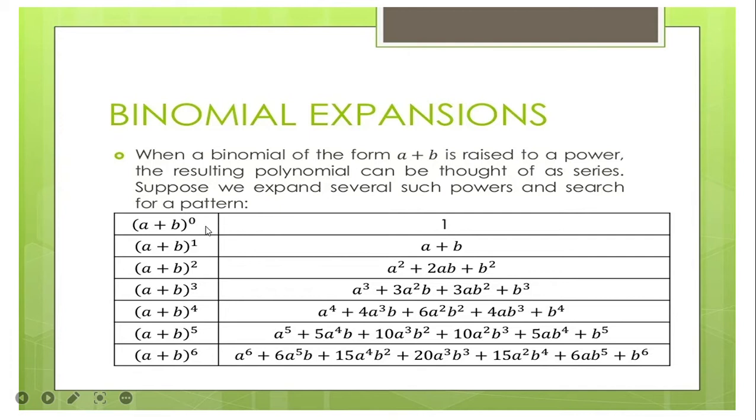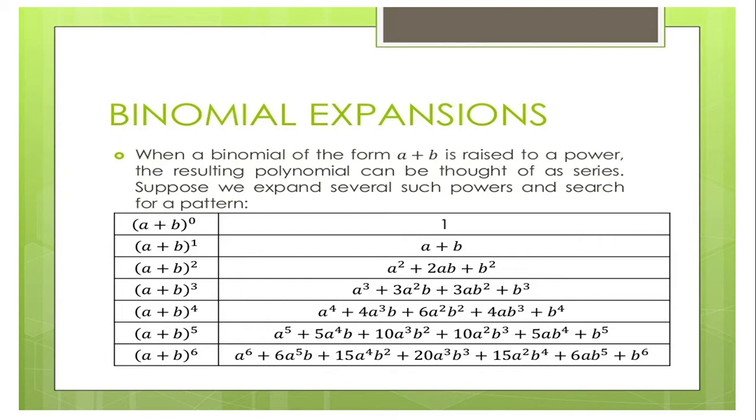So if we have, for example, a plus b as our binomial, and 0 here is our exponent. If a plus b is being raised to 0, then the answer is equal to 1. Why is it 1? Because any number raised to 0 is equal to 1.